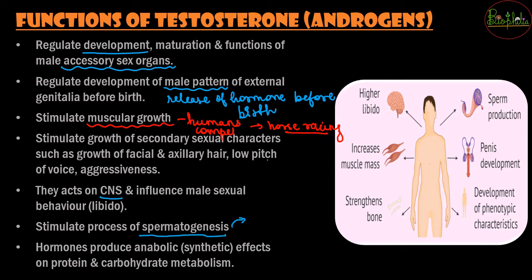What is spermatogenesis? Break the word: spermato, that is sperm or the male gamete, and genesis, that is formation. So male gamete formation or sperm formation is spermatogenesis. The hormones that are produced are anabolic, that is they are synthetically formed. They can also have effects on protein and carbohydrate metabolism, because in a way it is going to be a steroid hormone. Steroid hormones you are going to know from the adrenal gland, from where steroid hormones are also released, that function on protein and carbohydrate metabolism.